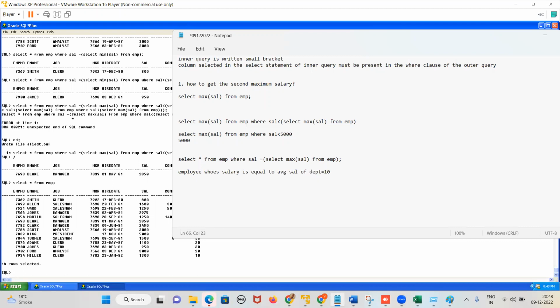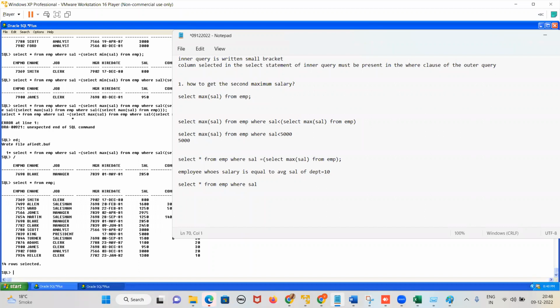No, first tell me what will be your logic. Employee whose salary is equal to the average salary of department 10. What will be your logic? Leave out the query. What is the query to find the details of employee? Select star from EMP. Whose salary means what? Where salary is equal to the average salary of department 10.